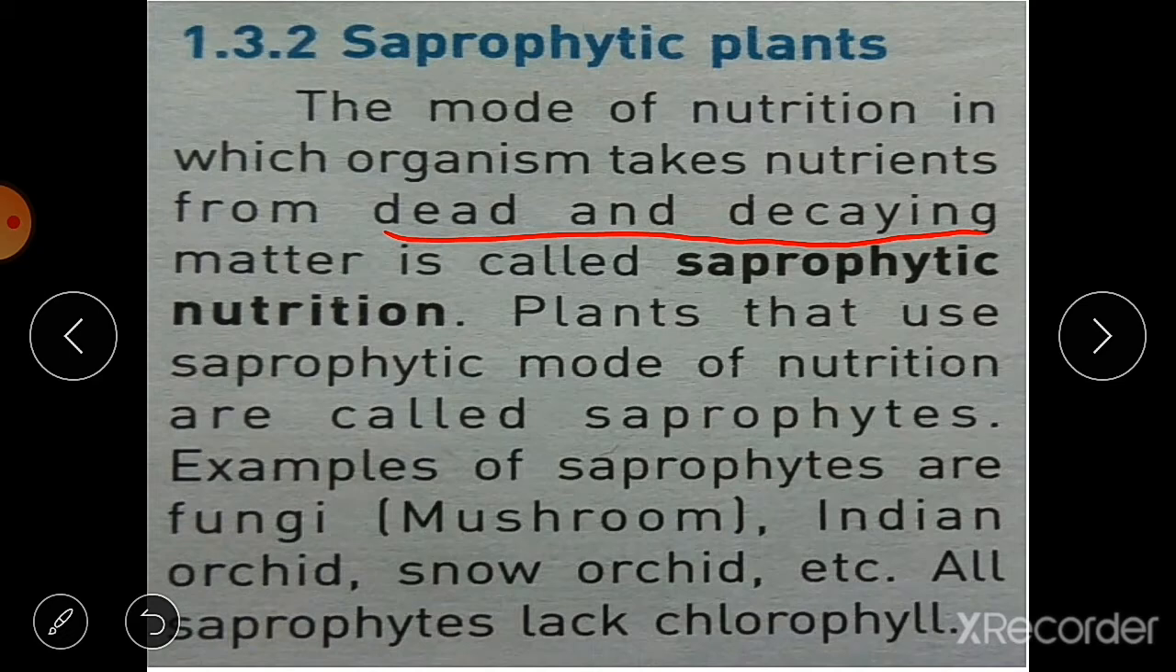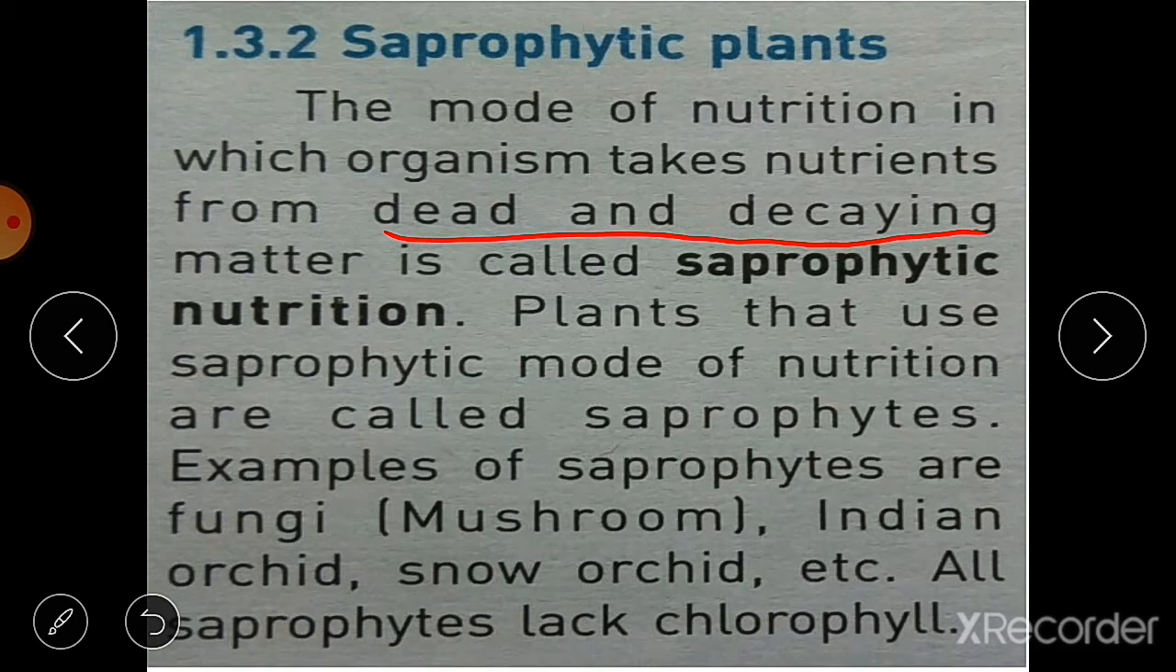Now dead and decaying matter means dried leaves, or the branches of plants or leaves that fall on the ground and then decay, and on this dead and decaying matter these saprophytes grow.